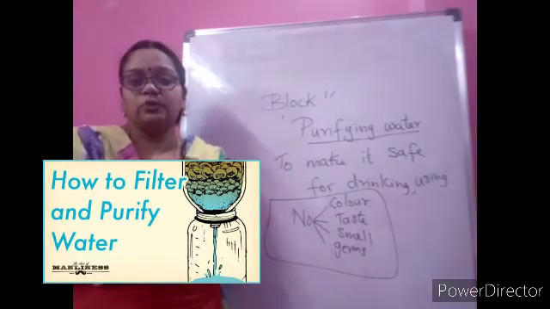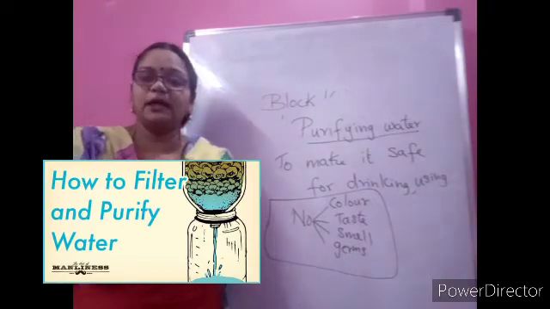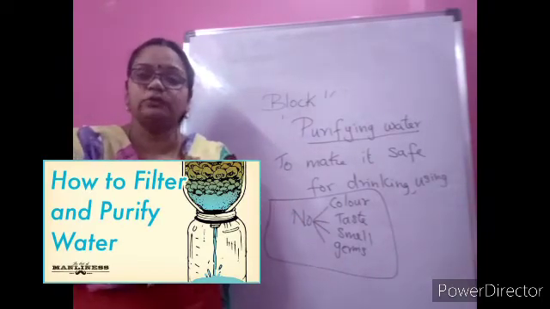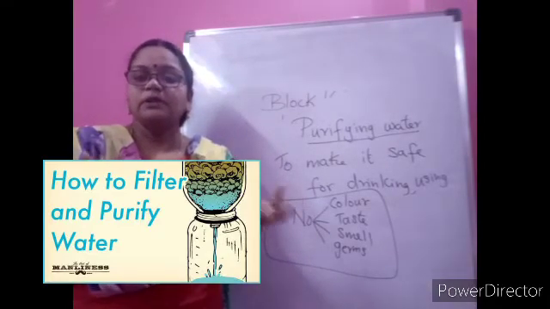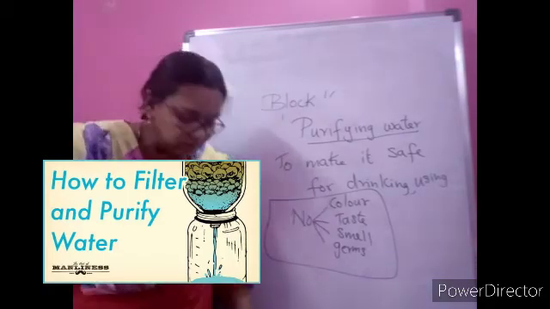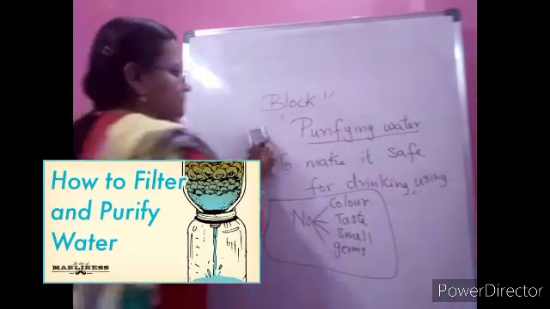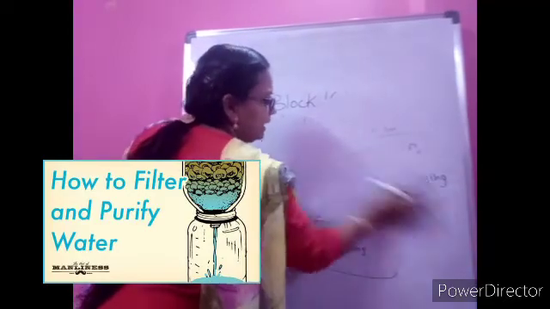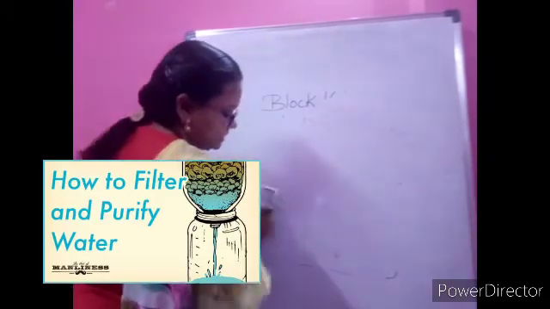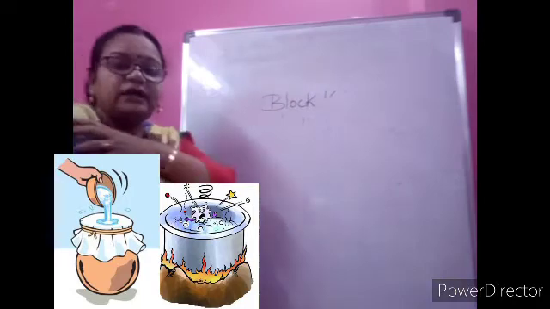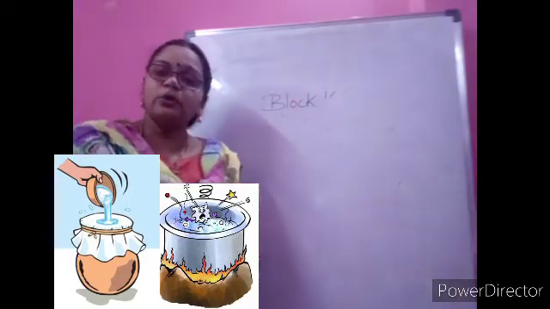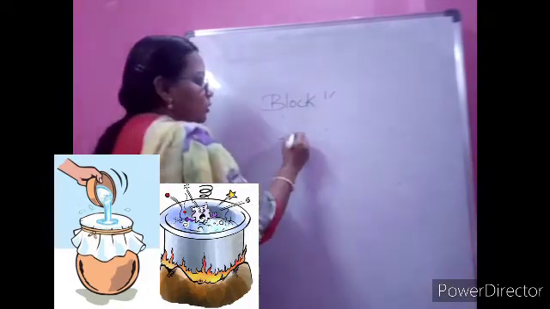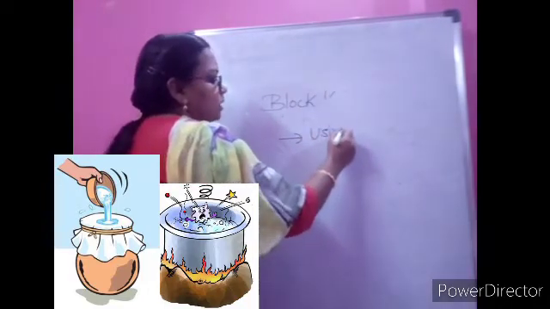So how are we doing at home? You all said you are getting the tap water and you collected different samples, that activity. What method are they following? There are different methods, children, to filter the water. Maybe they are using water filters. Even water filters are of different types. Some homes will depend upon the water you are getting. Even we learnt about that, river to home, how the government is cleaning and sending. So depending upon the water you are getting, maybe in your home they will be using water filters.